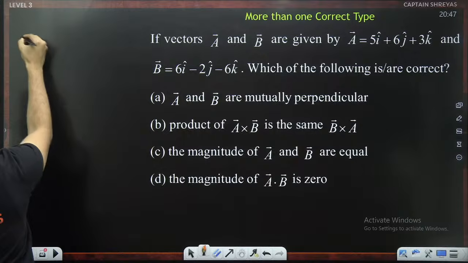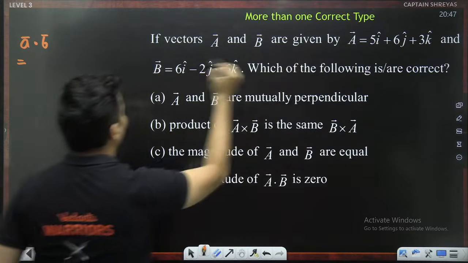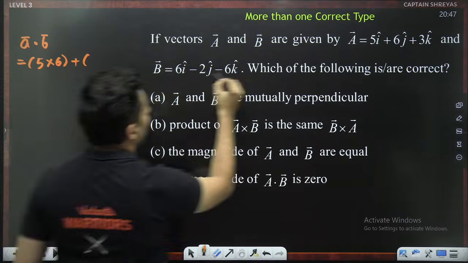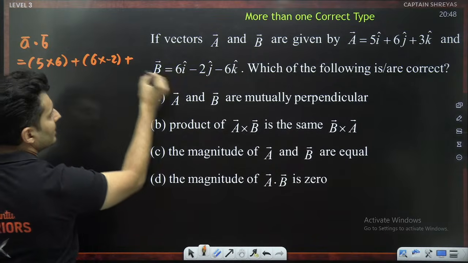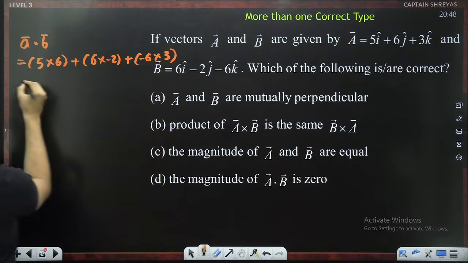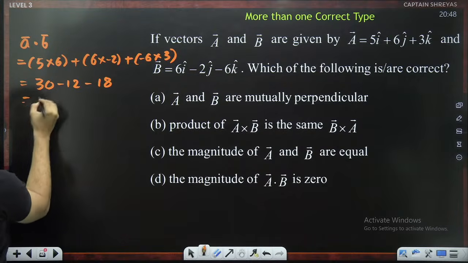Let's find what is A dot B. A dot B will be 5 into 6, plus 6 into minus 2, plus 3 into minus 6. What is this? 30 minus 12 minus 18. Oh, that is 0.